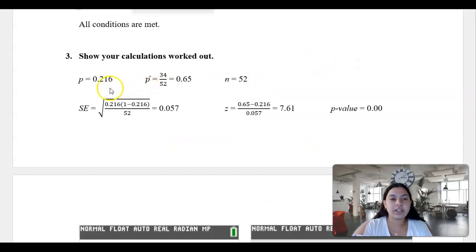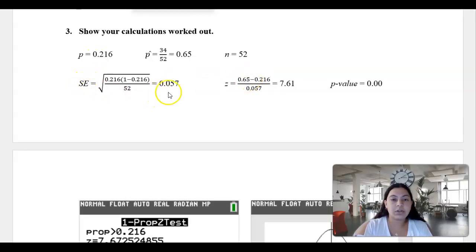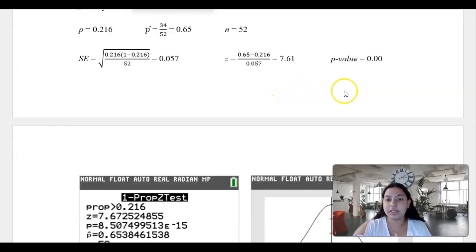Here are my calculations. My p is 0.216. My p hat is 34 divided by 52, which is 0.65, and my n is 52. SE total is going to be 0.057, my Z total is going to be 7.61, and my P value is going to be 0.00 approximately.